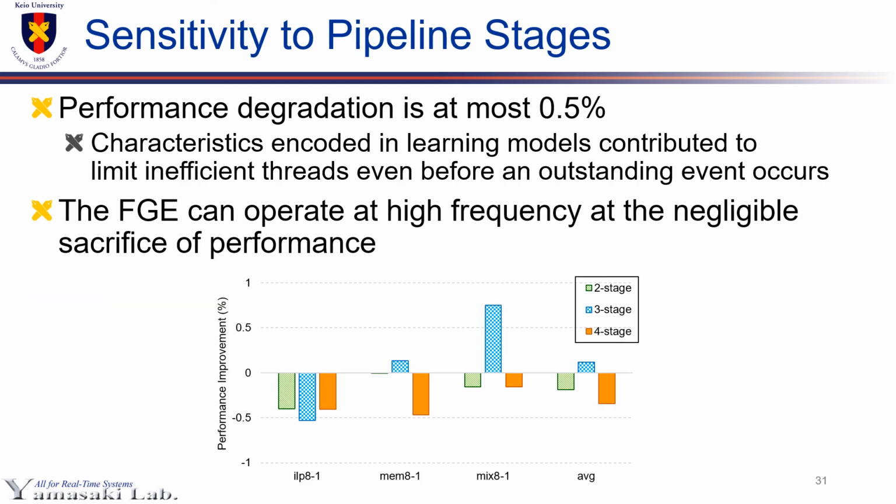Evaluation results for 3 workloads with different pipeline stages are shown in the figure. Difference of total IPC from the baseline one-stage design is depicted. As the figure shows, observed performance loss was at most 0.5%. This is because characteristics of each thread are encoded in FGE, which allowed FGE to get inefficient threads even before outstanding events occur. Therefore, adding more pipeline registers for FGE only has minor damages for performance. Now FGE can operate at higher frequency.